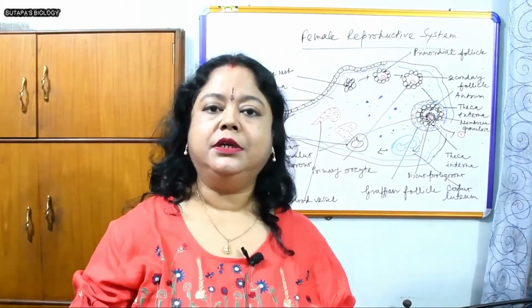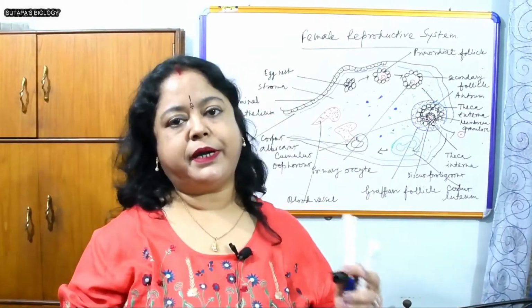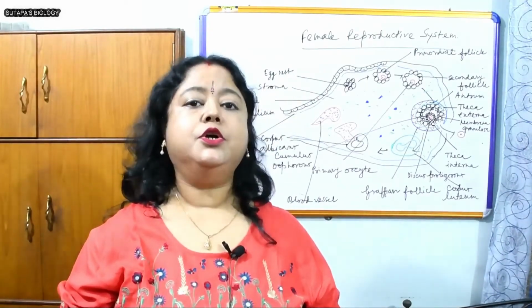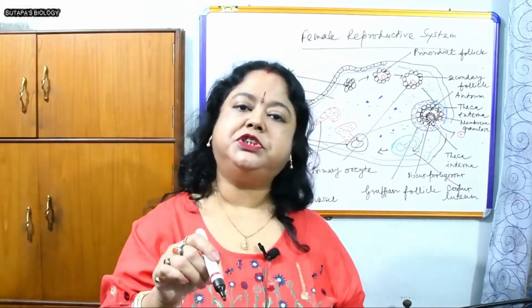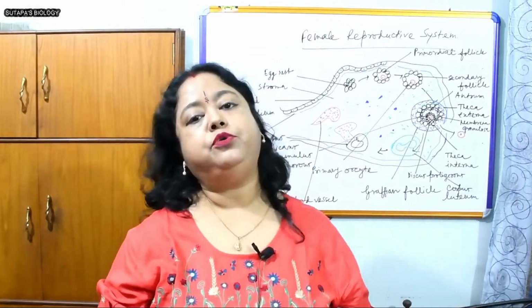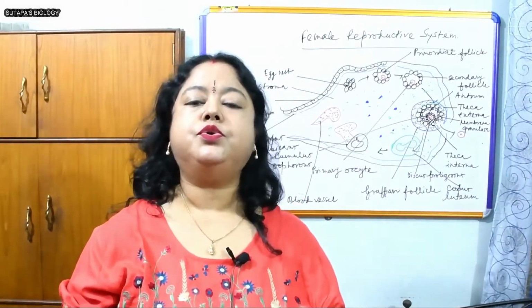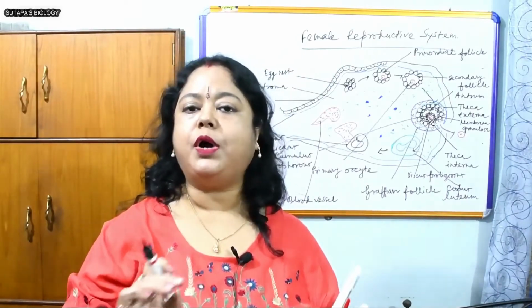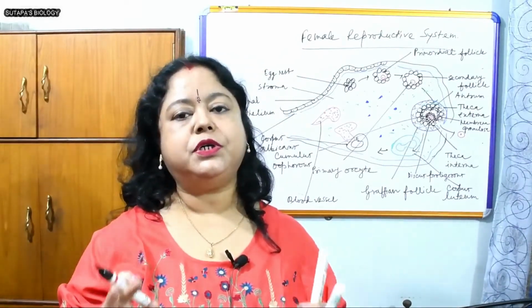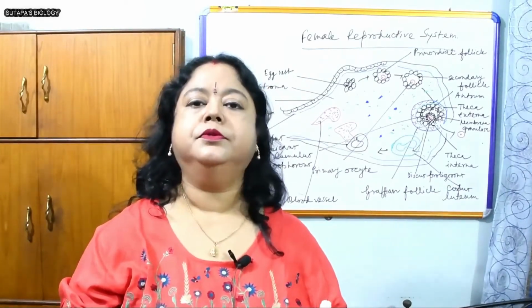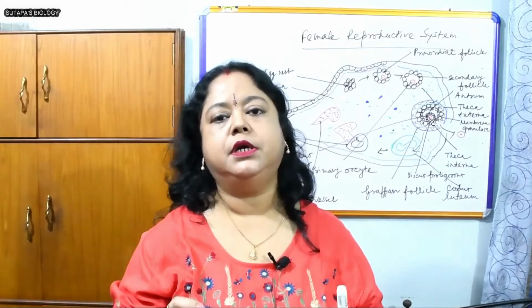Why shedding? It expected and prepared itself for the implantation, and there is no implantation, so the endometrium will break up. The extra growth of the endometrium will break up, and that will make the bleeding. So in the menstrual bleeding, there is the broken wall of the endometrium, as well as mucus, blood and degenerated ovum. So this is the completion of this.